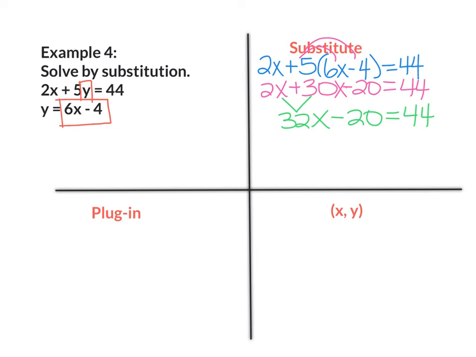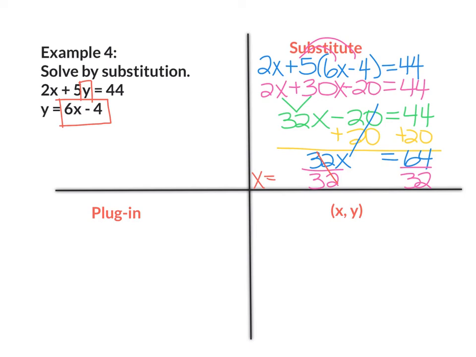So now I need to move the negative 20 to the right. So I'm going to do the inverse, which is addition. So I'm going to add 20 to both sides. So this side will cancel out. I'm going to bring down 32x equals 44 plus 20 will give me 64. I'm going to divide both sides by 32 so I can isolate x. This side will cancel out. x equals 64 divided by 32 will give me 2. That means x equals 2.